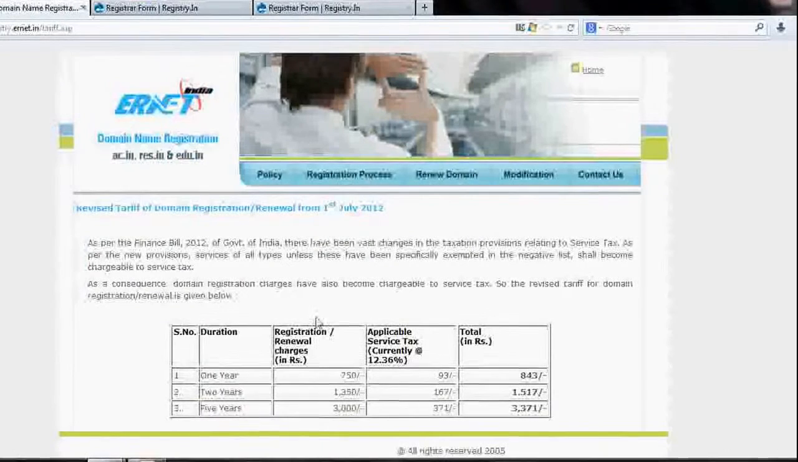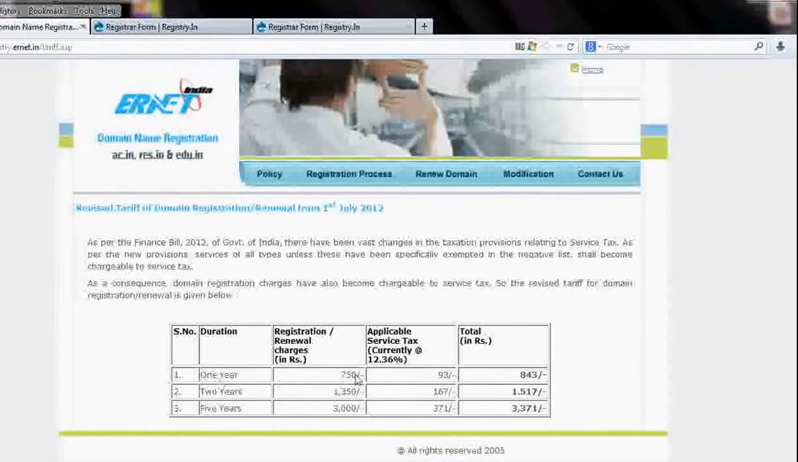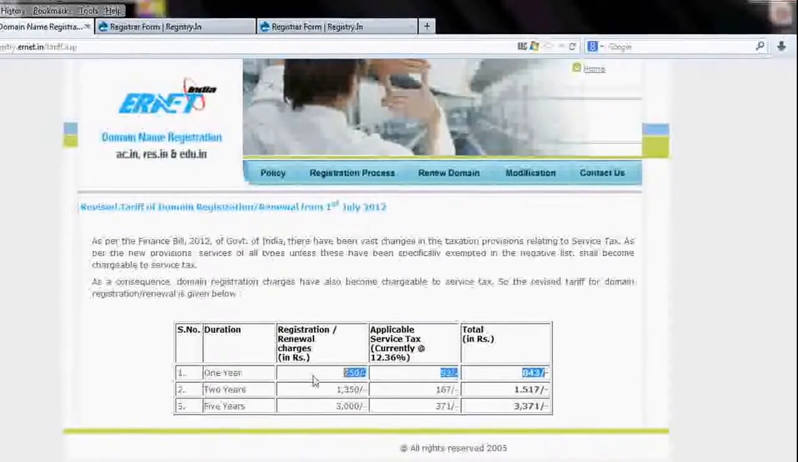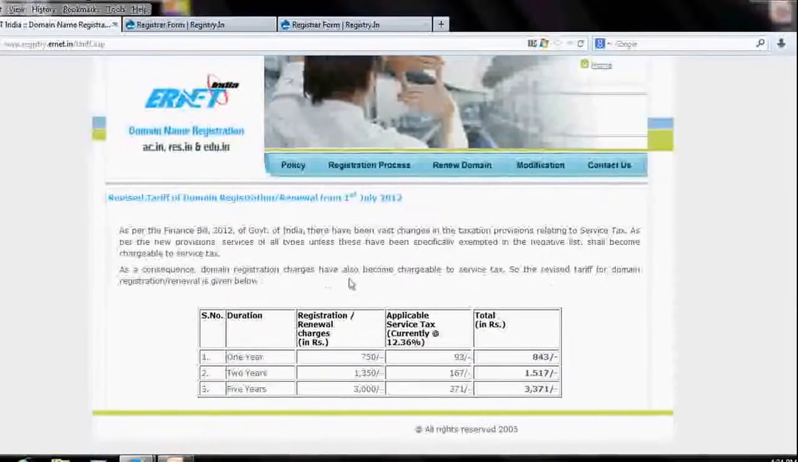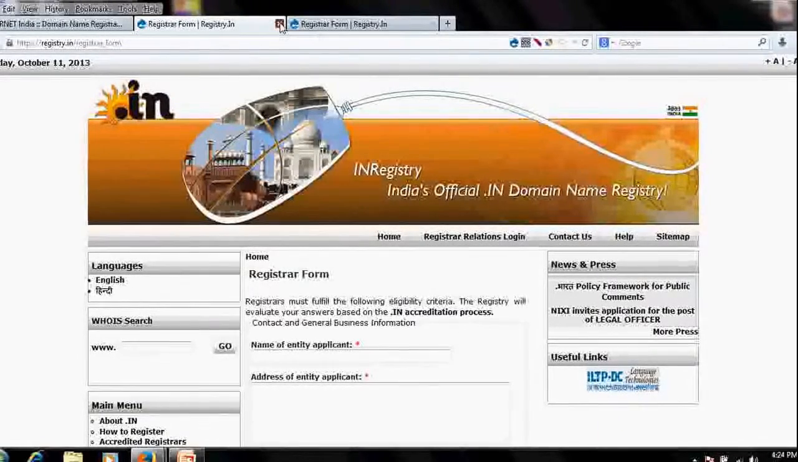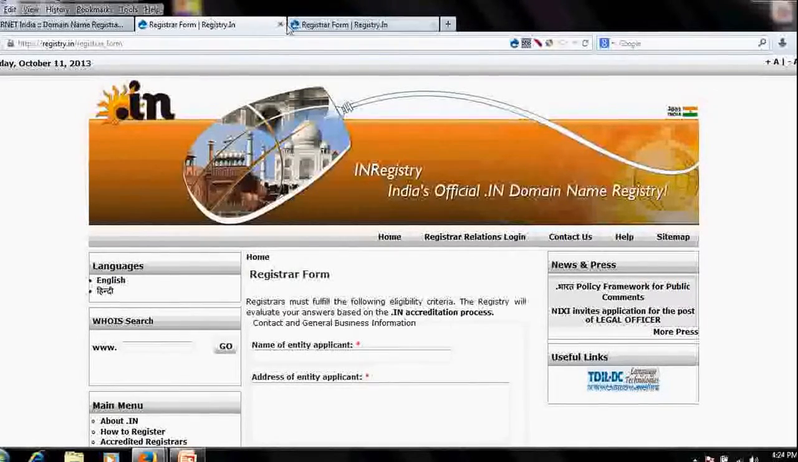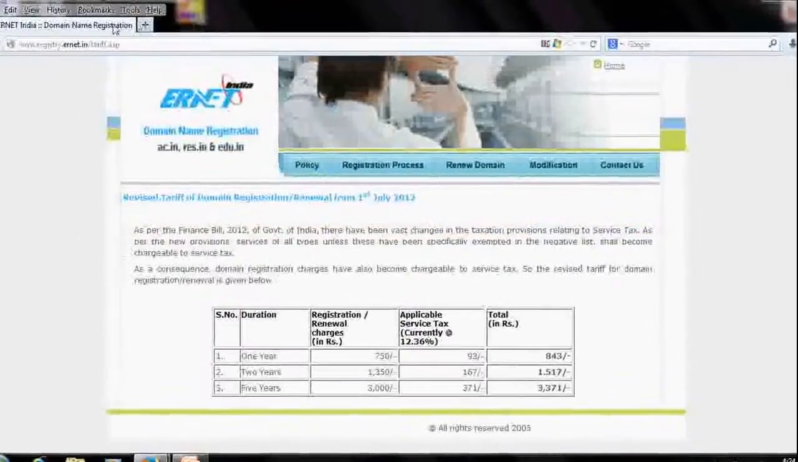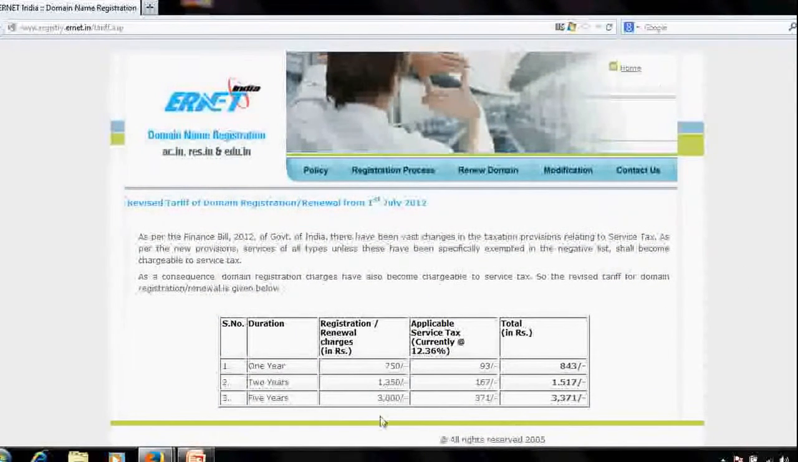let's see the tariff. They are saying that for a 1 year extension they are asking for 843 rupees, for .edu.in or .edu or for .ac.in. Okay, so that's it. This is the process if you are going to register .in or .ac.in or .edu. Remember that .ac.in and .edu cannot be registered anywhere else other than this website in India.